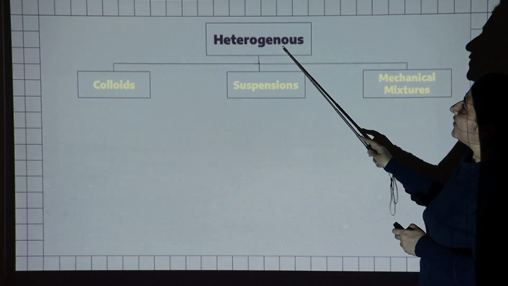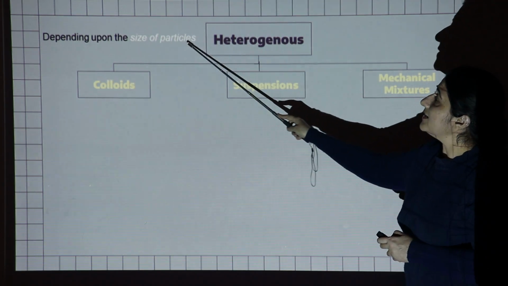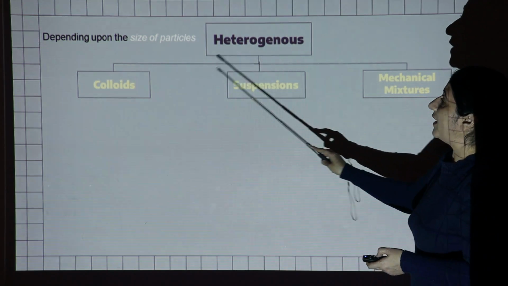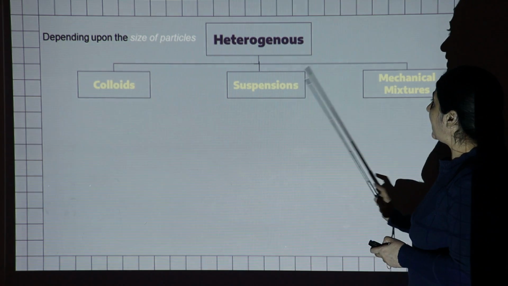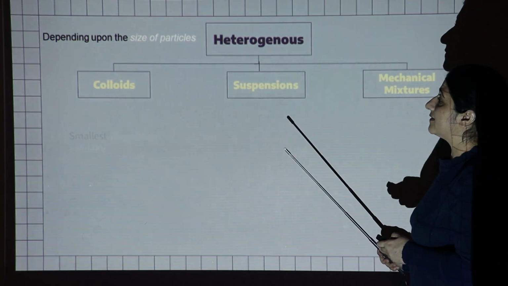So again, the classification of the heterogeneous mixture. Depending upon the size of particles of the component, the heterogeneous mixtures are divided into three types. Number one is colloid, second is suspension, and third is mechanical mixture. So what are the colloids?